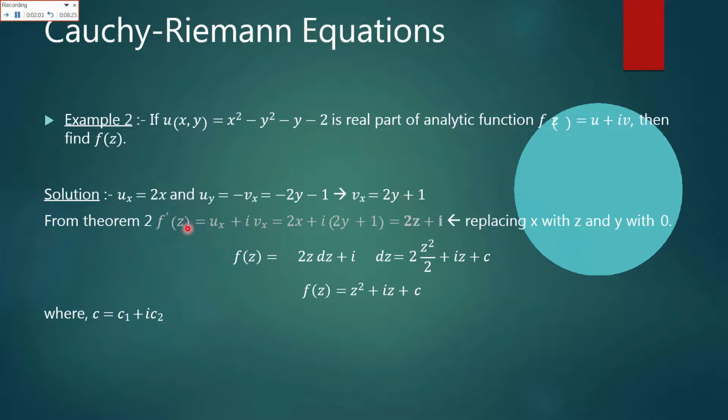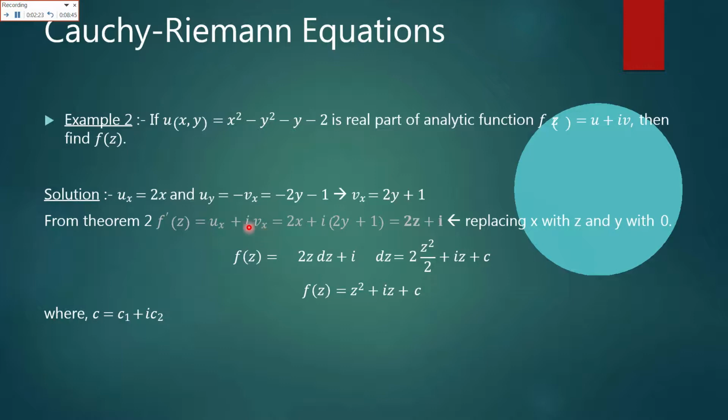Now we have both the real part and the imaginary part. Now from the theorem of the Cauchy's equation as given, f dash of z is equal to u of x plus iota v of x. It can also be in terms of y. That is important.